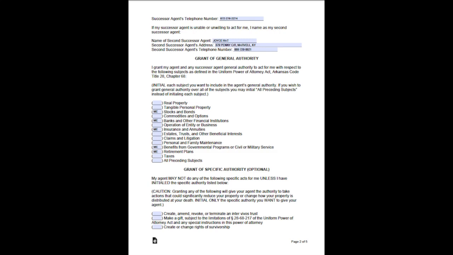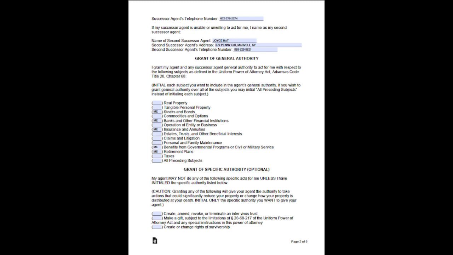Grant of specific authority, optional. My agent may not do any of the following specific acts for me unless I have initialed the specific authority listed below. Caution. Granting any of the following will give your agent the authority to take actions that could significantly reduce your property or change how your property is distributed at your death. Initial only the specific authority you want to give your agent.